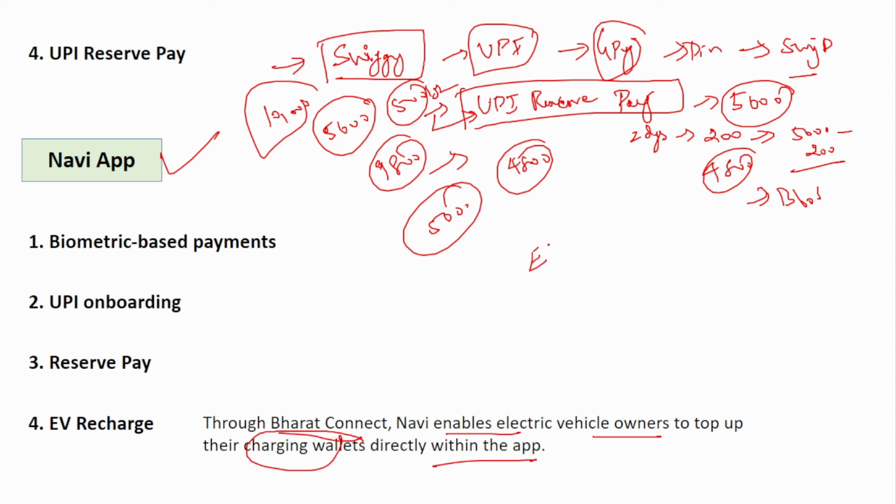Suppose you are making a recharge from some EV Station 1. So you have to download the EV Station 2 wallet, load it, and only then can you make payment. So what they are telling here is that using this Navi application itself, you can directly recharge that particular wallet. They have tied up with certain EV recharge stations, so you can directly recharge their wallet through our application itself. You don't have to download their application. Through our application itself, you can do the recharge.